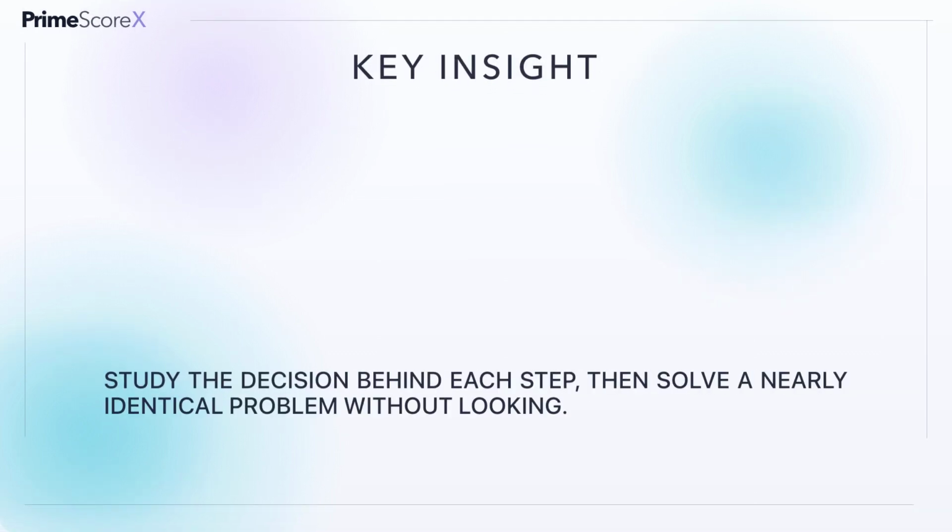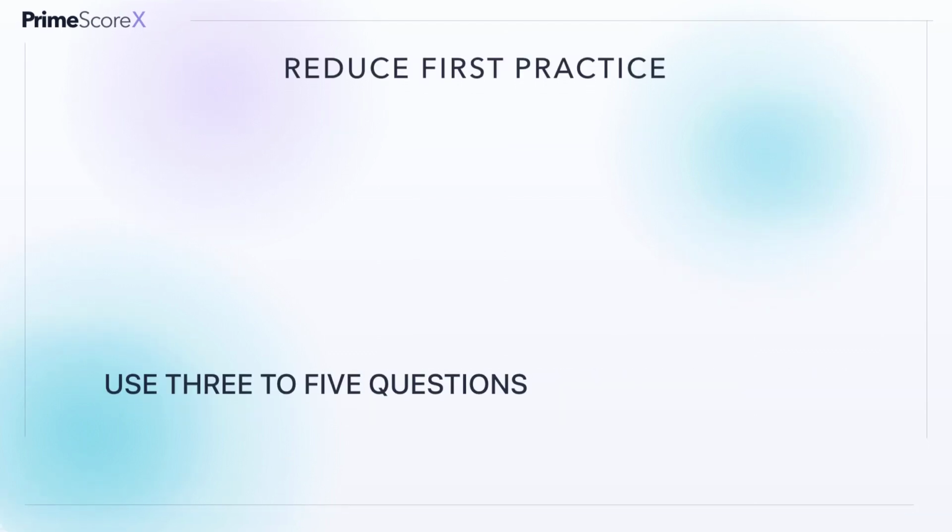A worked example is useful when it reveals the mental process. Ask why the operation was chosen, why a number was included, and how the answer was checked. Then close the example and solve a parallel problem. If you get stuck, identify the exact step rather than rereading the whole page. Repeat until you can explain the method aloud. Understanding becomes reliable when you can produce the steps, not only recognize them.